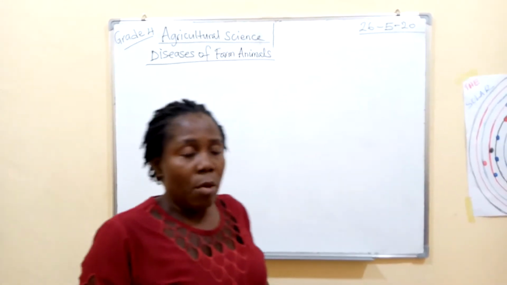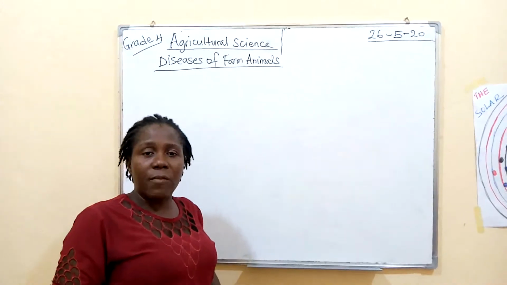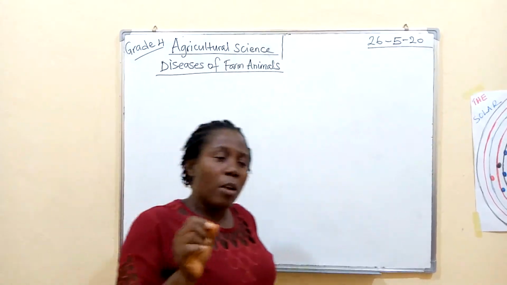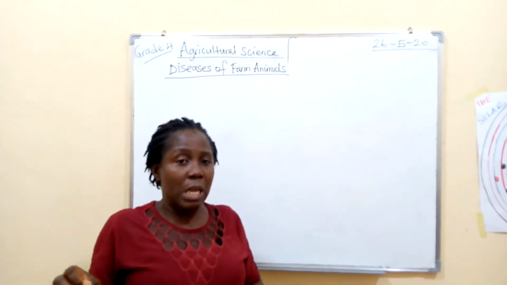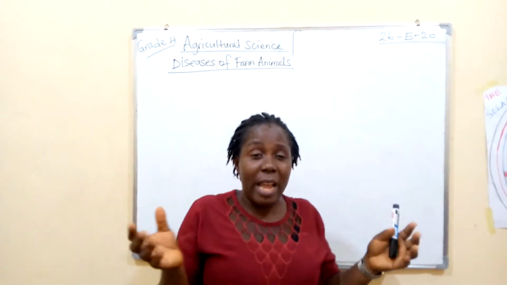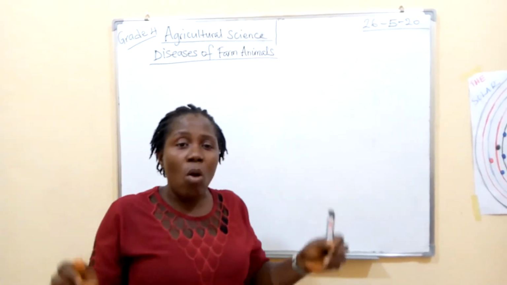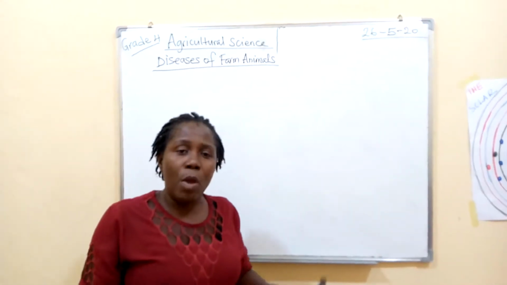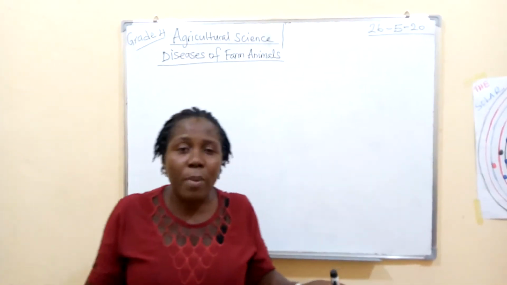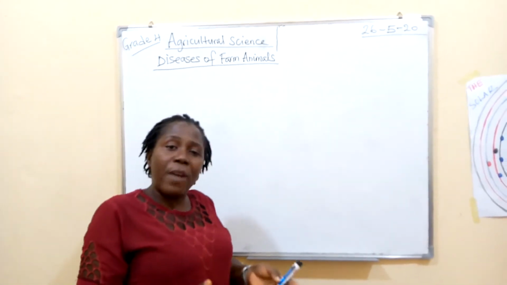All right. What causes diseases in farm animals? Diseases in farm animals are caused by tiny organisms, otherwise known as microorganisms, living things that we cannot see with our own eyes. They are so tiny that we cannot see them, and that's why they are called microorganisms. We can only see them with the help of a microscope.